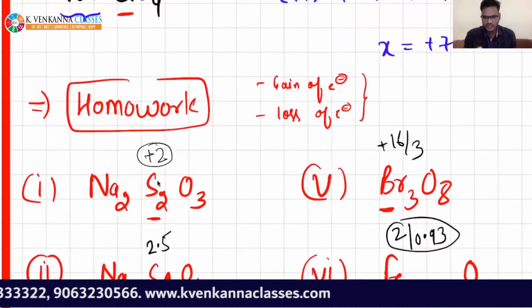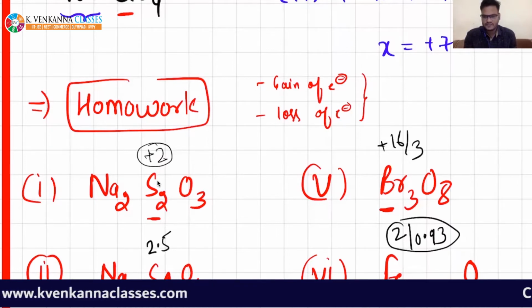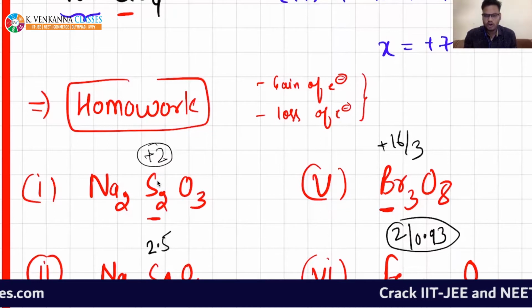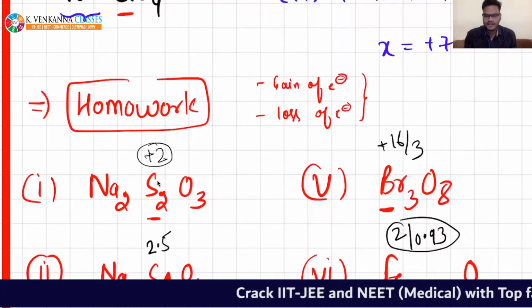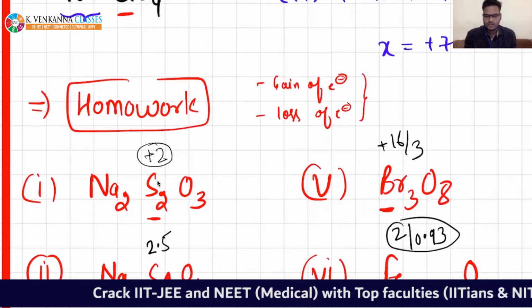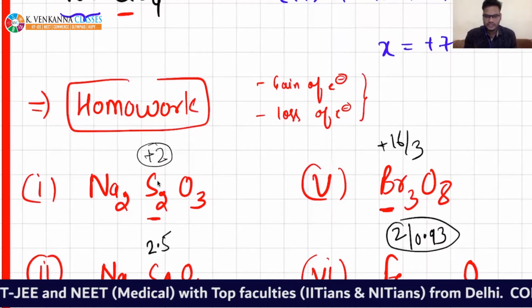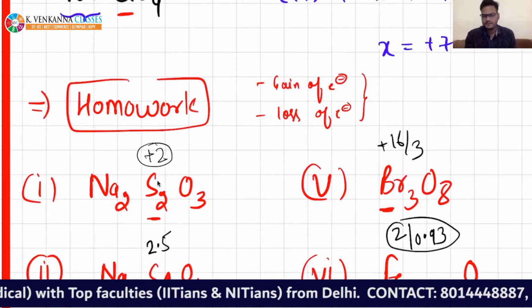We have understood that oxidation number can be defined as gain of electron or loss of electron when any element is going from free state to combined state.